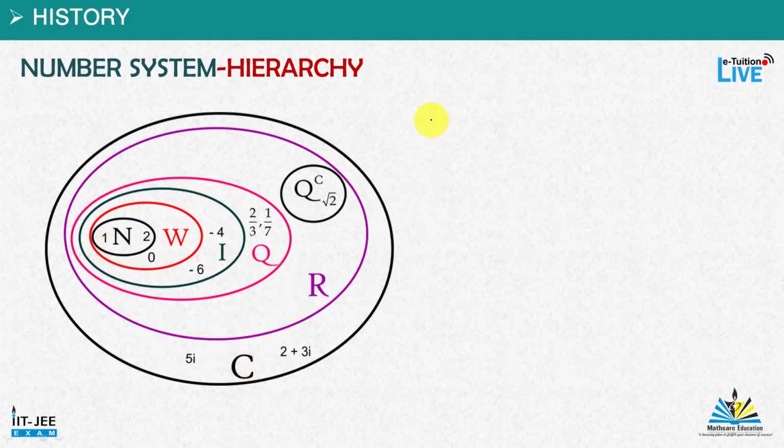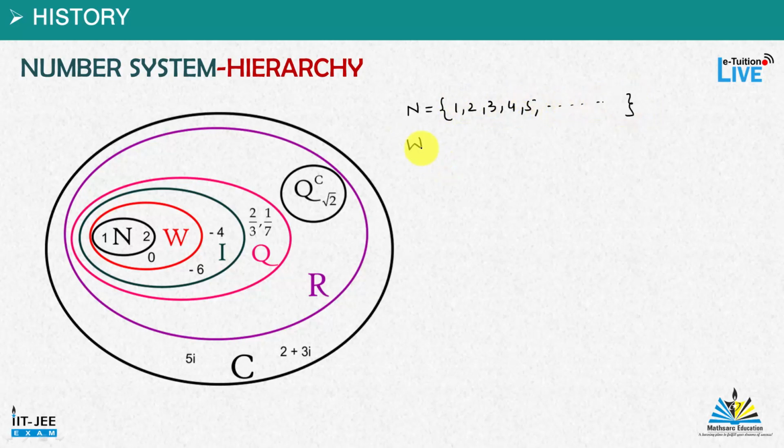So let's talk about the natural numbers. These are the numbers used in counting, like 1, 2, 3, 4, 5 and so on up to infinity.